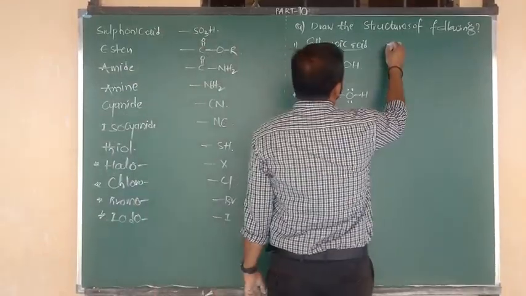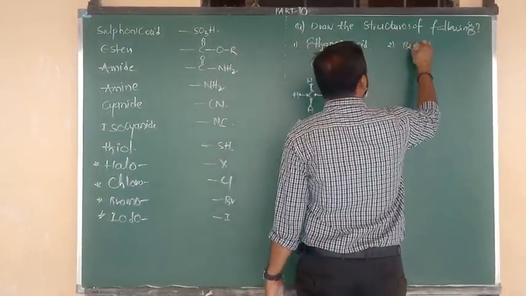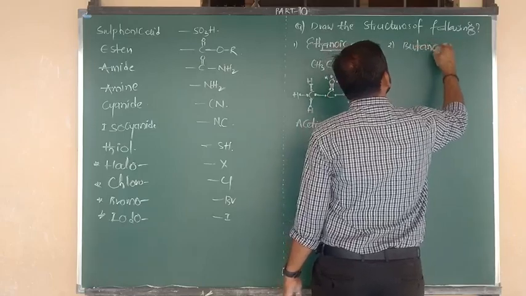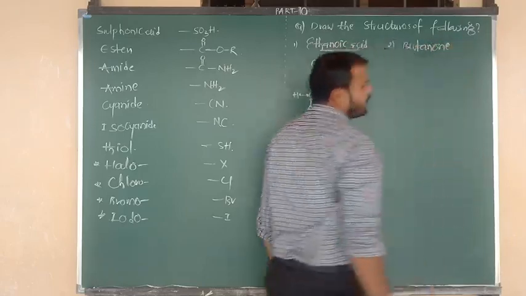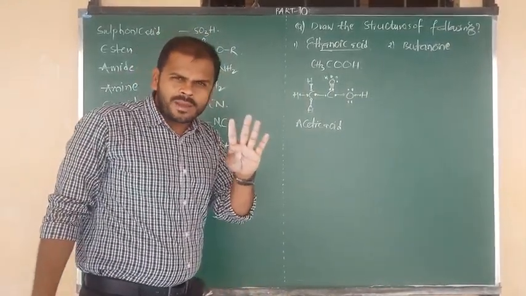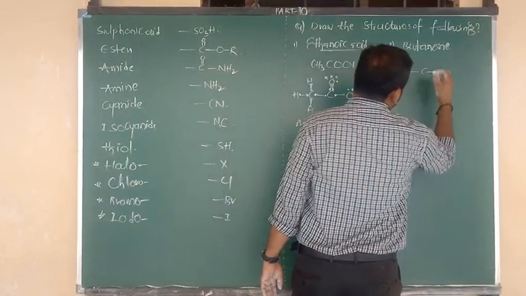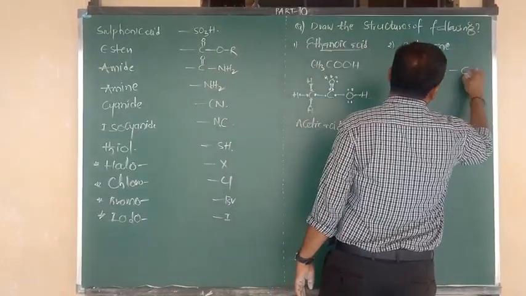Next compound I am going to give you is butanone. Let me write the structure. But means how many carbons? 4 carbons: 1, 2, 3, 4.